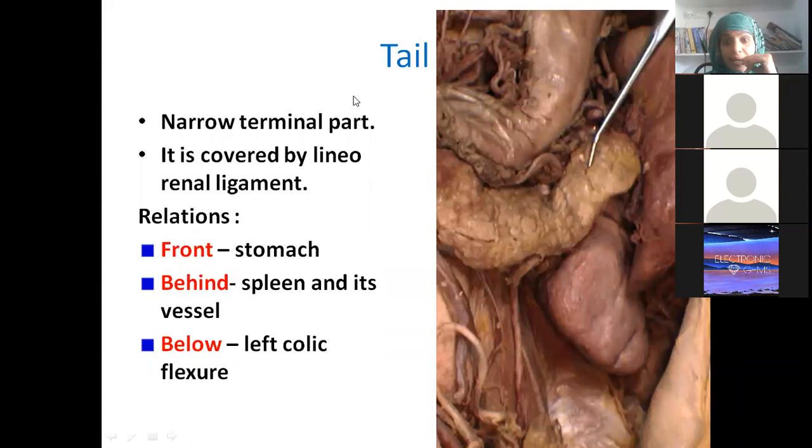Now coming to the tail relations. You have lifted the stomach up. We want to see how the pancreas looks, so you have just pushed it up. That means anteriorly it is related to the stomach, isn't it? And behind it is related to the spleen and its vessels. What are its vessels? Splenic artery and splenic vein. Excellent. And below it is related to the left colic flexure. Ma'am, we found the visceral impressions yesterday. Yes, ma'am. Exactly that point.